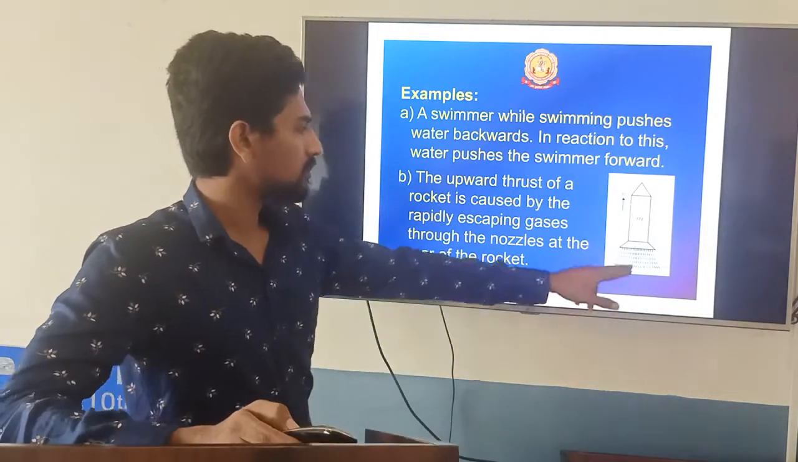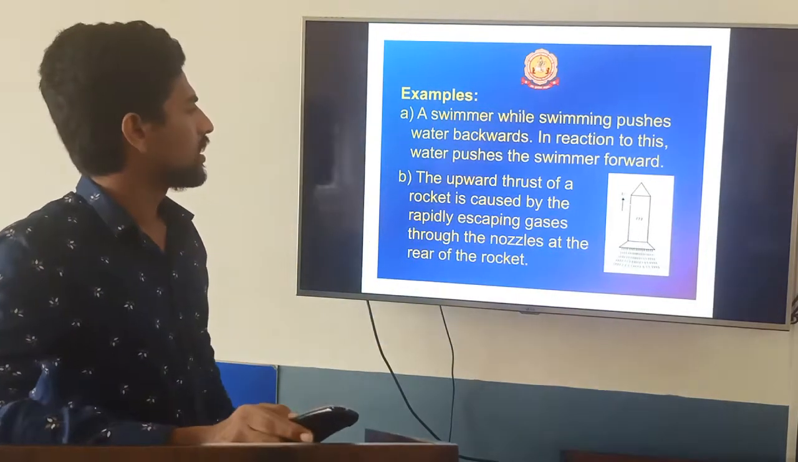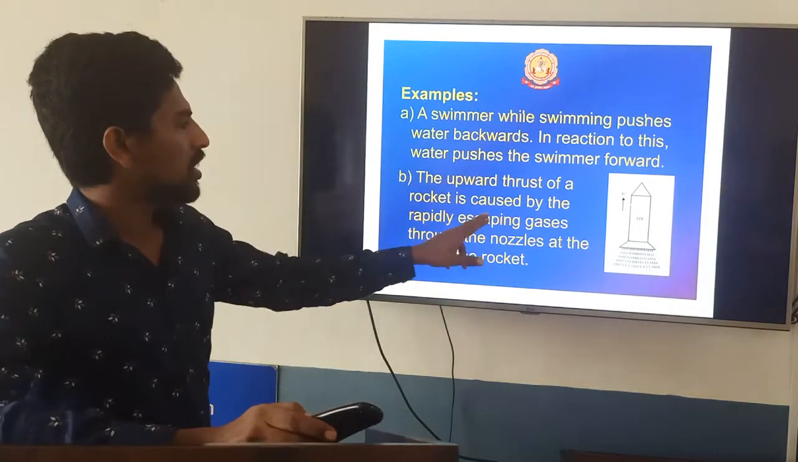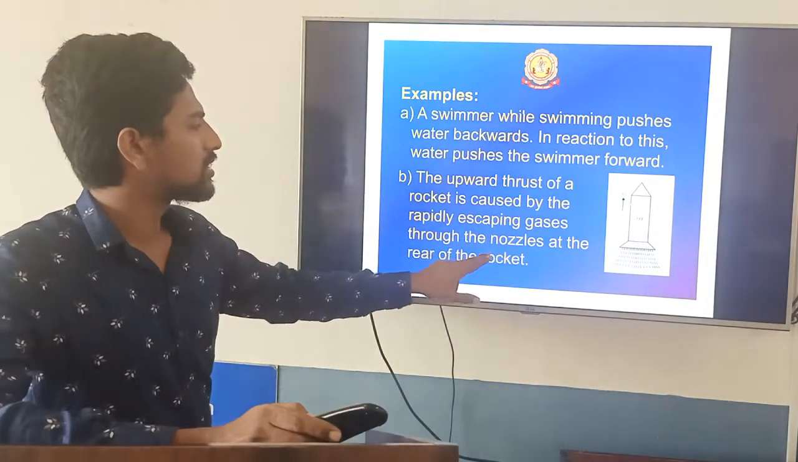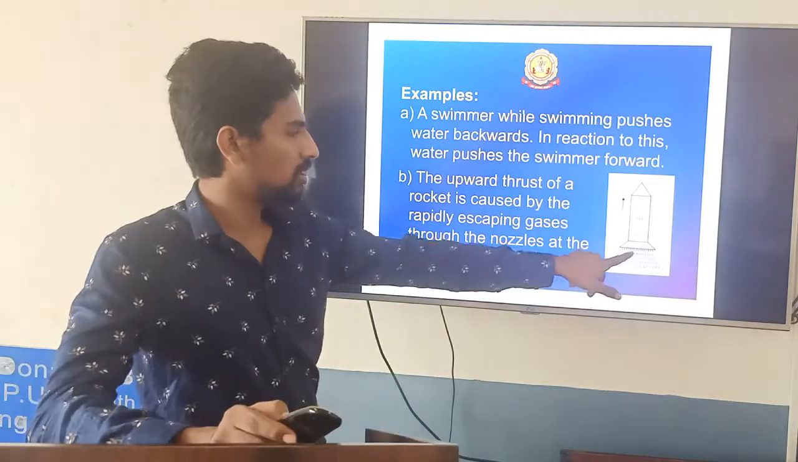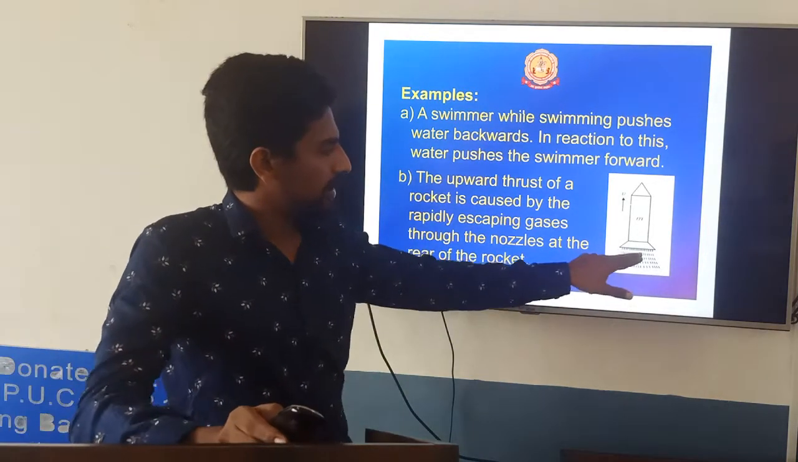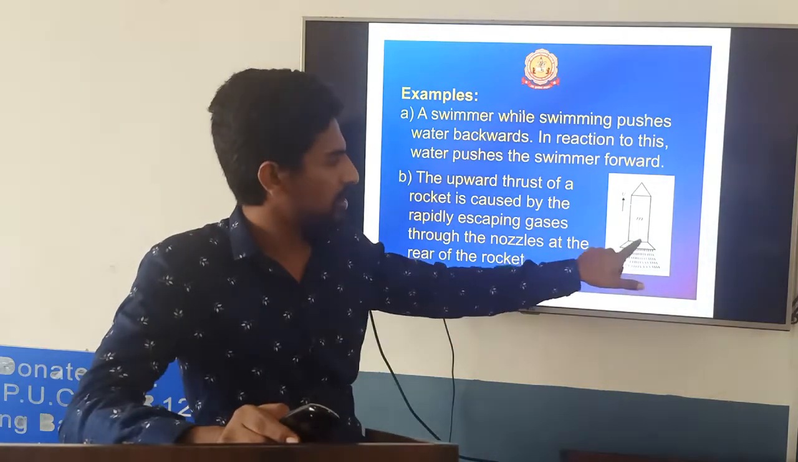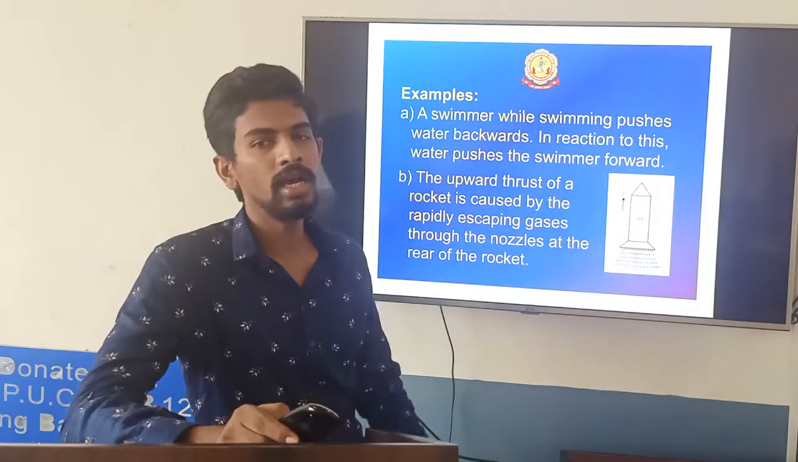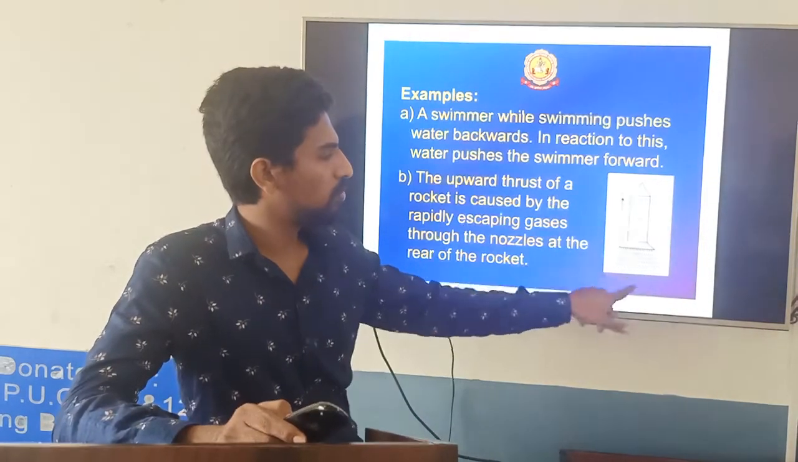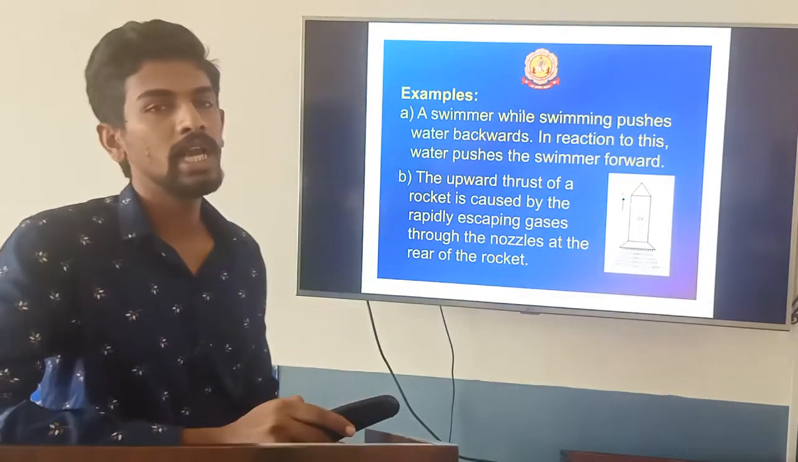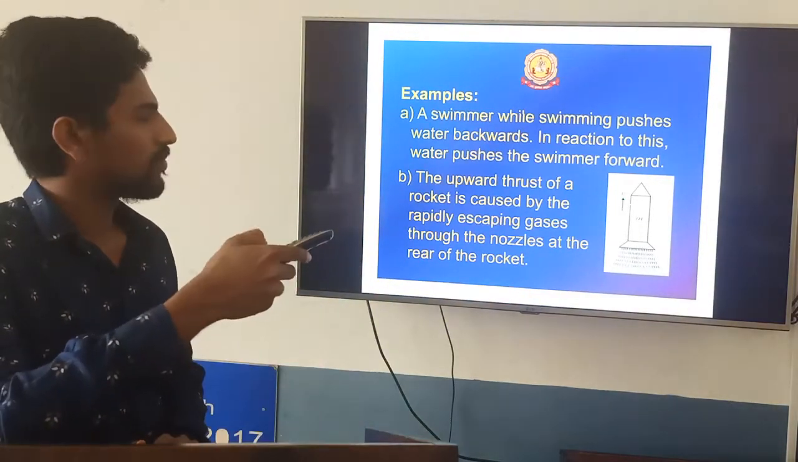In the rocket, what happens here? The upward thrust on the rocket is caused by the rapid escaping gases through the nozzles. So gases are moving downwards. If you consider that the action, the rocket moving upward will be the reaction. Both forces are in opposite directions and they will be the same.